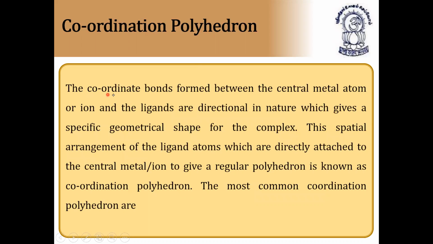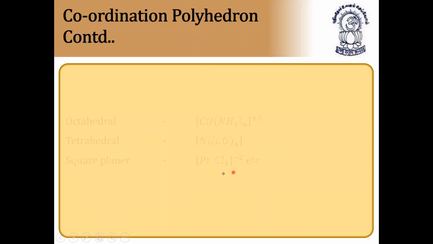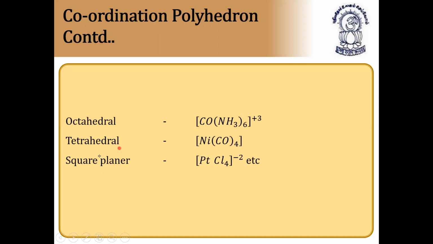Next, coordination polyhedron. The coordinate bonds formed between the central metal atom or ion and the ligands are directional in nature, which gives a specific geometrical shape for the complex. This spatial arrangement of the ligand atoms which are directly attached to the central metal atom or ion, giving a regular polyhedron, is known as coordination polyhedron. The most common polyhedrons are the octahedral complex, tetrahedral complex, and square planar complex.